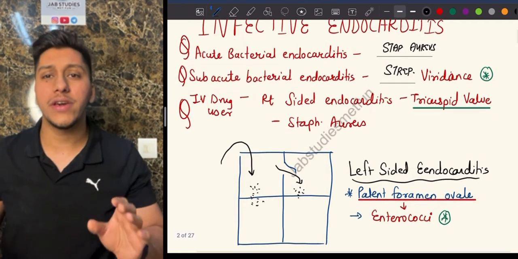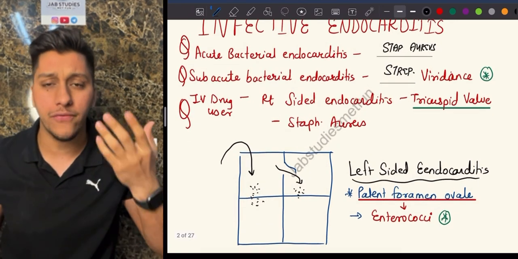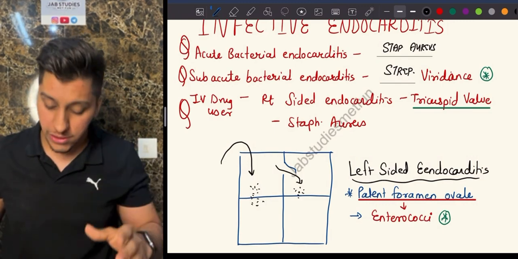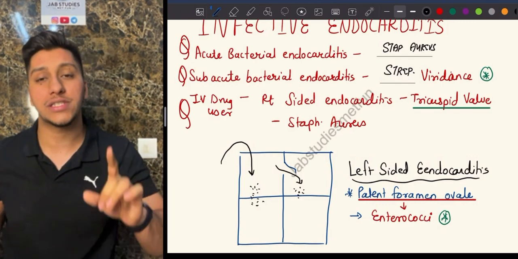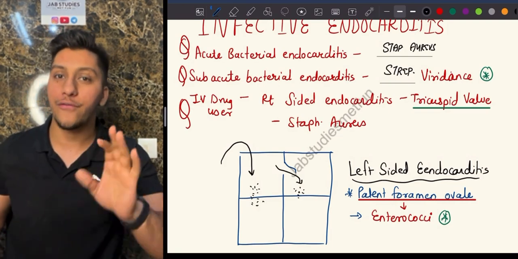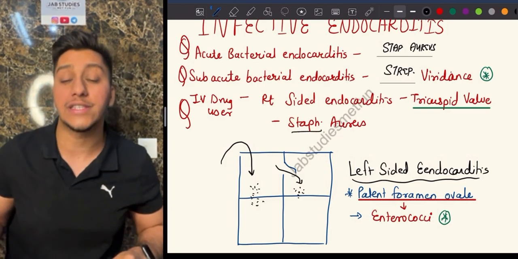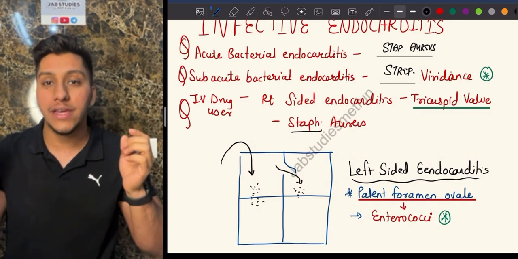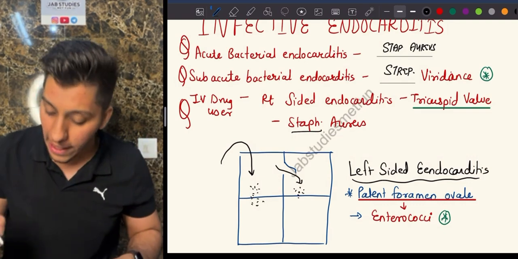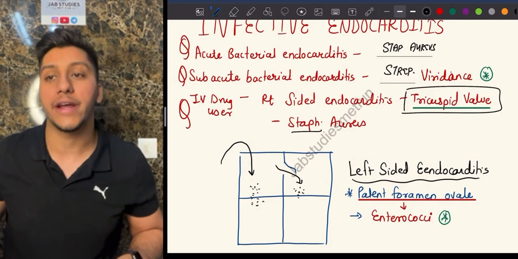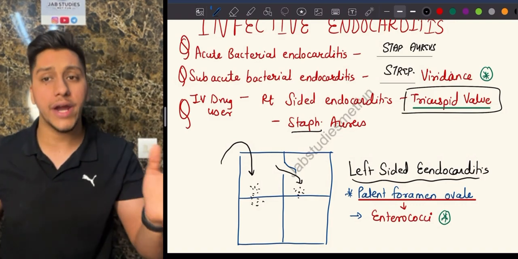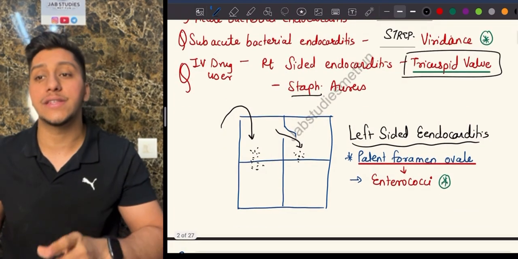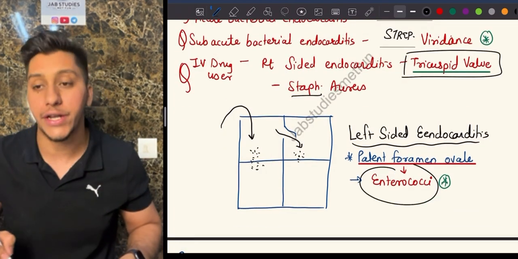Okay. Now if you have a history of IV drug use, they are very prone to get infections like infective endocarditis. If they ask you right-sided endocarditis, remember staph is always right. So remember the causative organism of right-sided endocarditis is going to be Staphylococcus aureus, and the valve which is going to be involved on the right side is your tricuspid valve. So right side, IV drug user. If they ask you about left-sided endocarditis, that is caused by the organism enterococci.